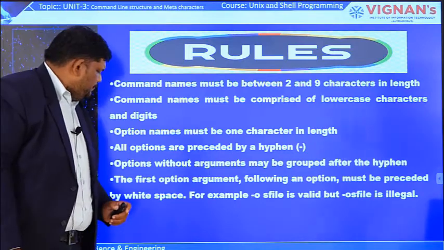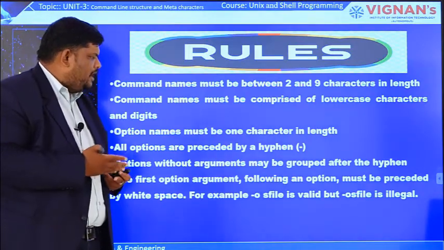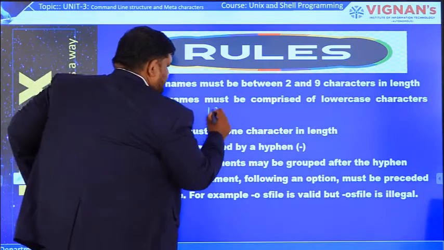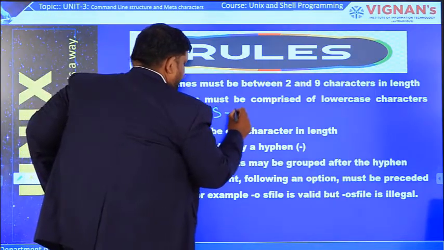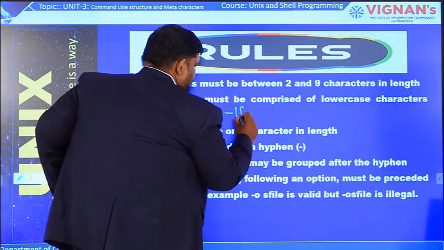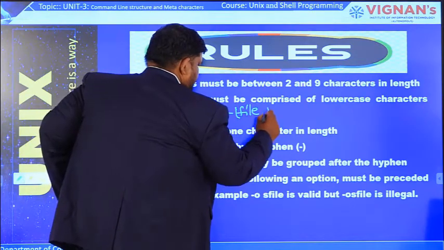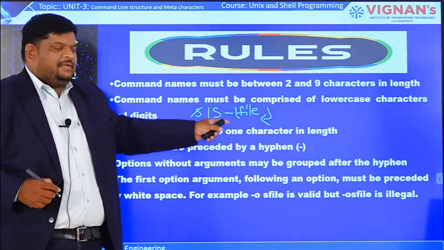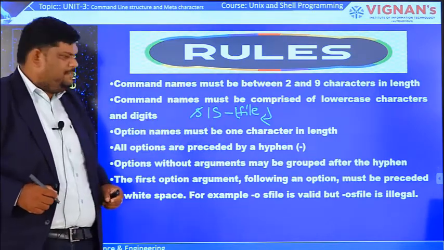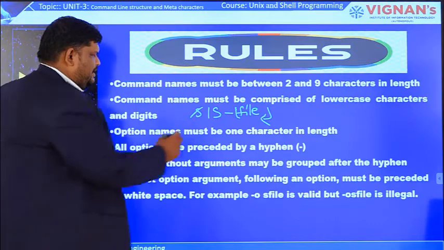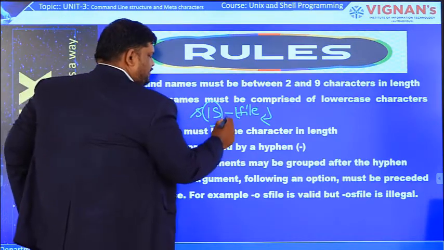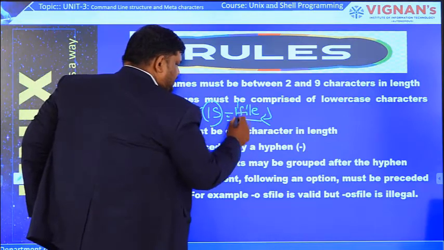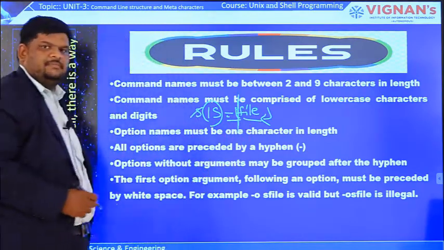The next rule means that arguments following an option must be preceded by a white space. We have seen this one. Now let us guess whether this will execute or not. This will generate an error. Why? This is the command, hyphen, option, but between the option and argument there is no white space.